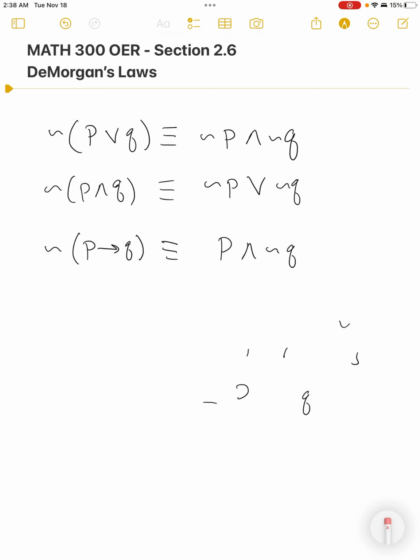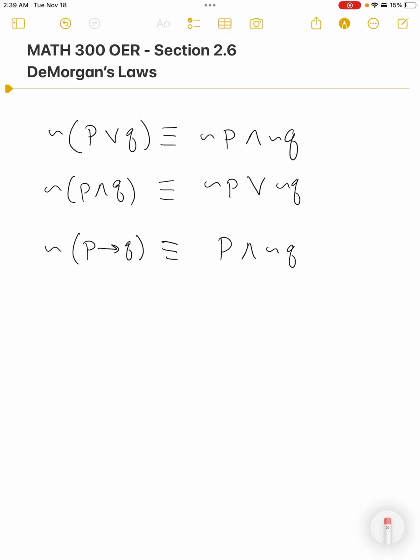I'm gonna erase this so I can stay close to these De Morgan's definitions. As you go through the homework in this section, you're going to be asked to apply De Morgan's laws. And so we'll look at that for a minute. I'm going to just take a peek at the homework.